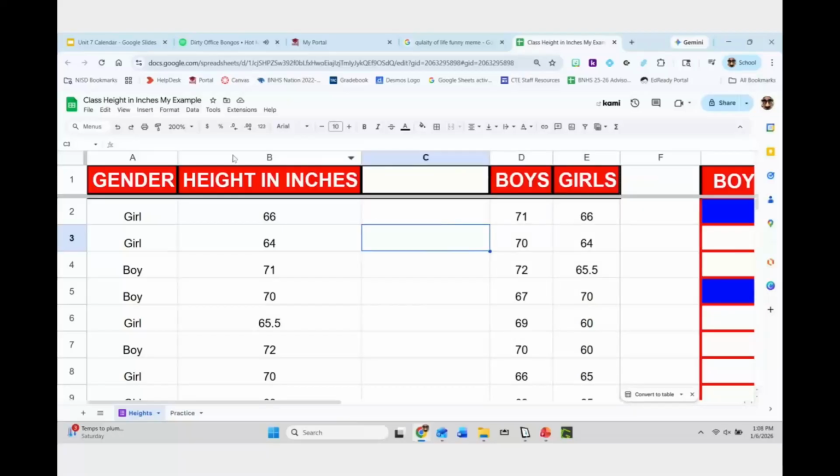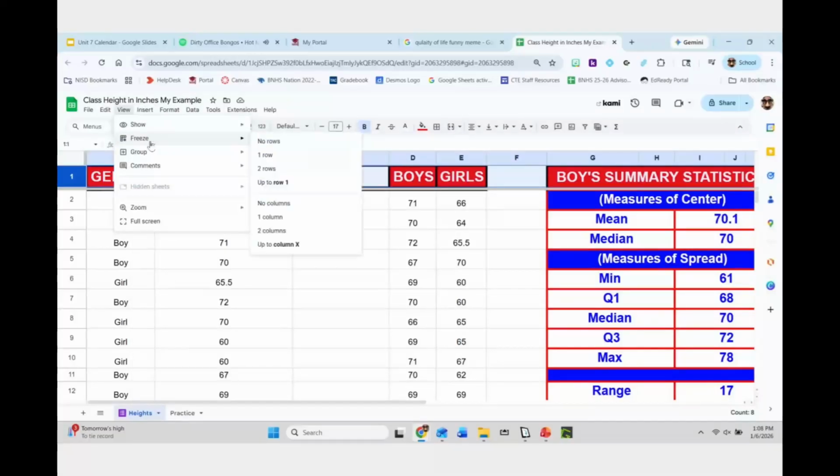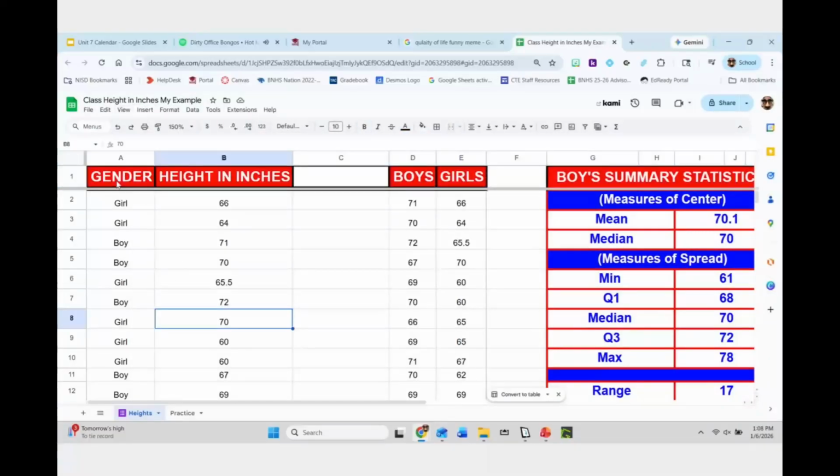So let me go over here. What we're going to do first, let me pull up the spreadsheet, and I'm not going to really do it with you. I'm going to show y'all what mine kind of looks like. What I did here is I deleted the unnecessary columns. I can't remember what it looked like originally. I formatted this and I froze this top row. So I clicked on this, I went View, Freeze, and then Freeze one row. And I formatted this to say gender, height. I created borders, colors. I made it all caps, things like that.